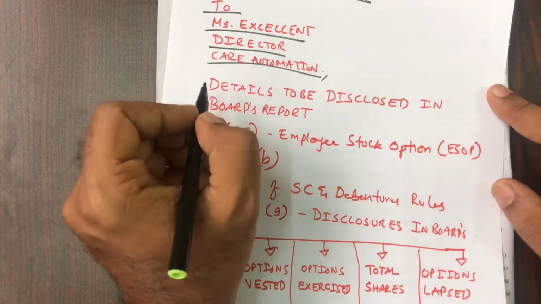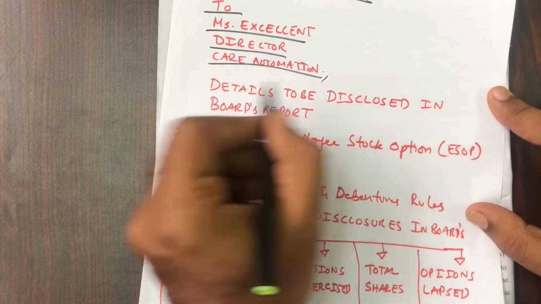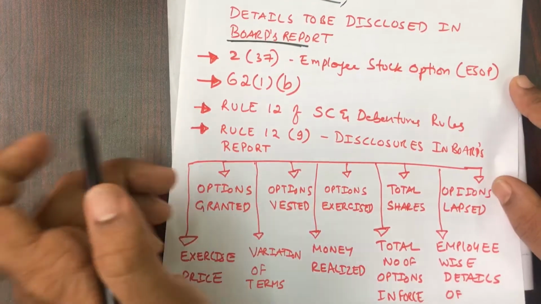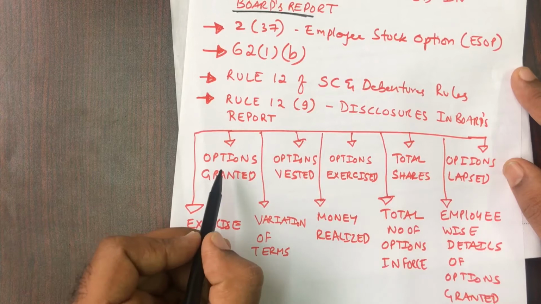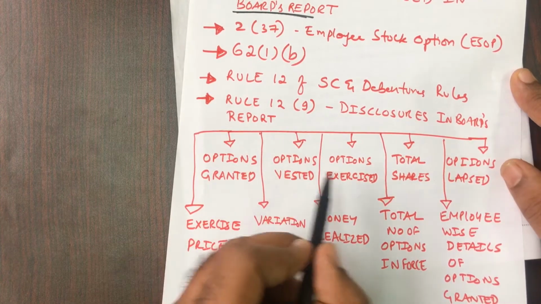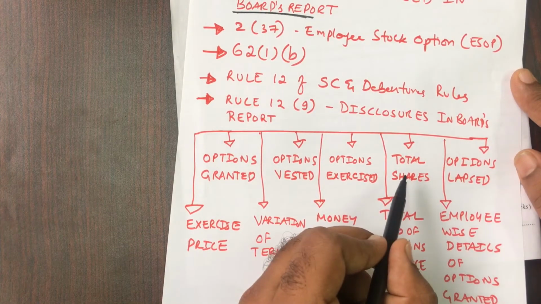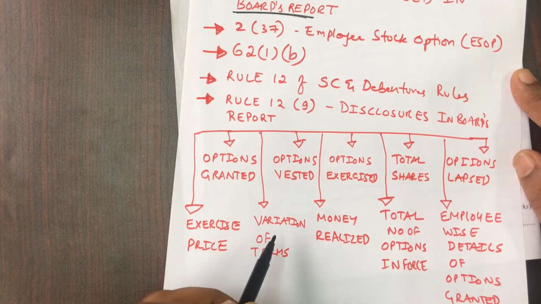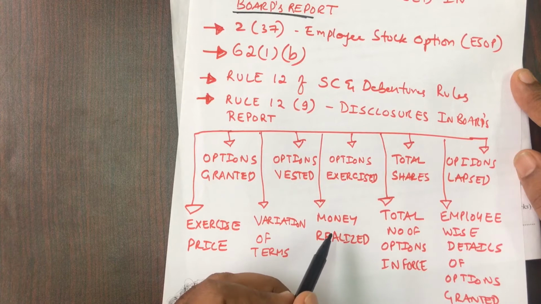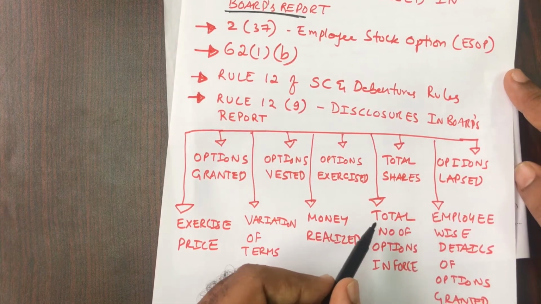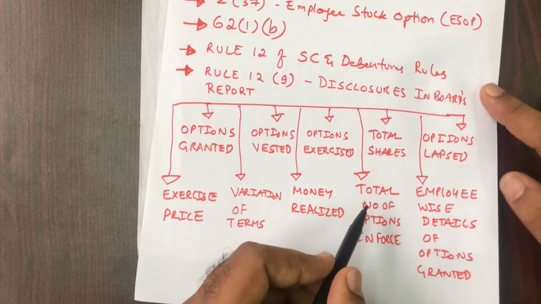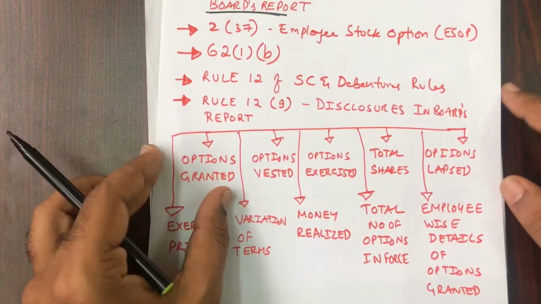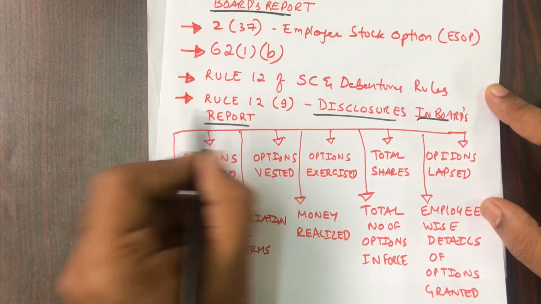There you tell, Madam, details to be disclosed in the board's report are: first, the options granted, then the options vested, options exercised, total shares, options lapsed, the exercise price, variation of terms, money realized out of this ESOP, total number of options in force, and employee-wise details of the options granted. So this is your answer, disclosures in the board's report.